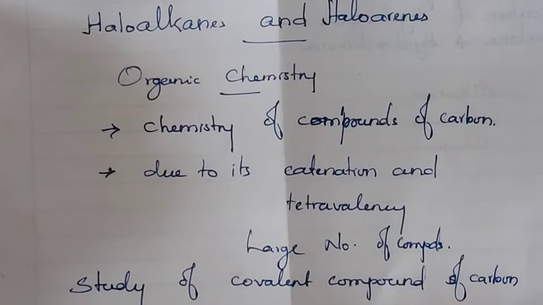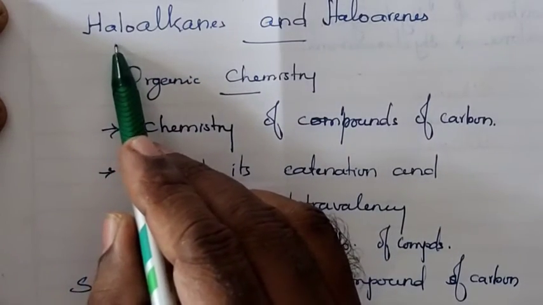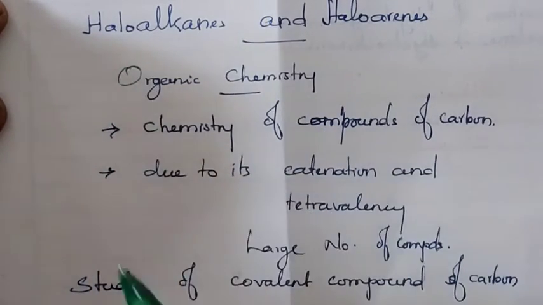Now we are going to start the new chapter, that is Part 2 textbook, first chapter, Haloalkanes and Haloarenes. It is an organic chemistry area. We are going to start the very first lesson regarding organic chemistry. If you study systematically, it is a very simple area. So we are going to start haloalkanes and haloarenes.